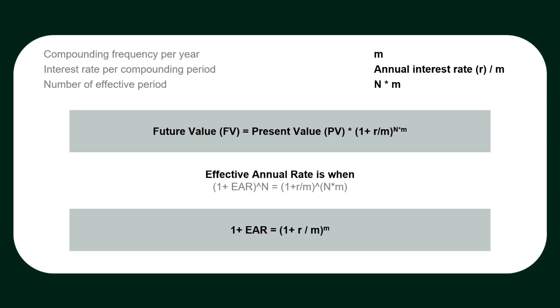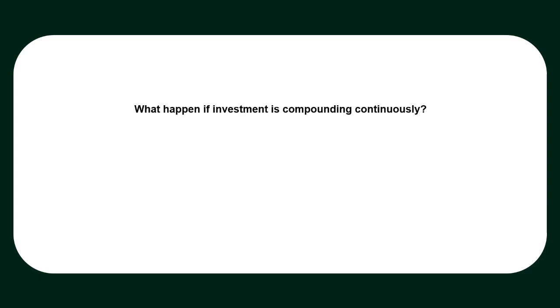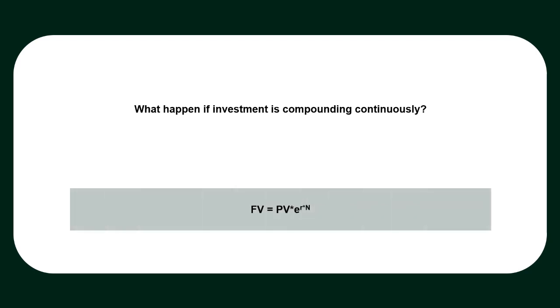Now I have one surprise question. What happens if investment is compounding continuously? Meaning every second your money is compounding. In this case, future value is equal to present value multiplied by exponential raised to the power interest rate multiplied by number of years n.